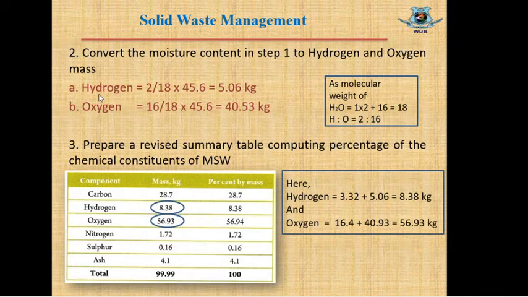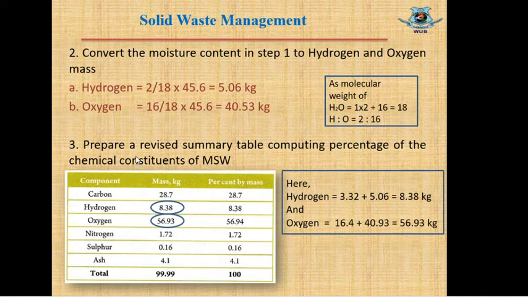So hydrogen stands at 5.06 kg. Similarly we have calculated oxygen, that means weight of oxygen: 16 is the weight of oxygen, 18 is the sum of the ratio, and 45.6 is the total weight of moisture content, and the weight of oxygen stands at 44.53 kg.